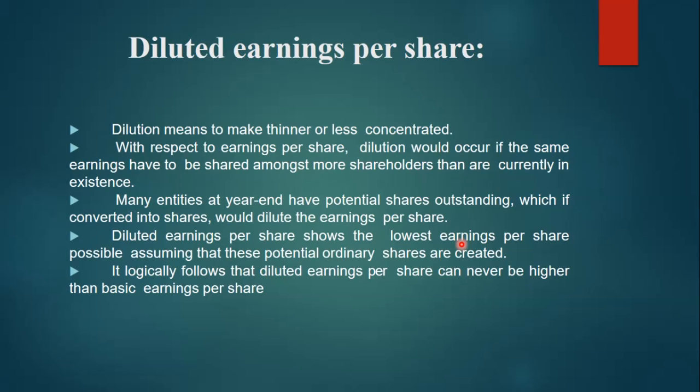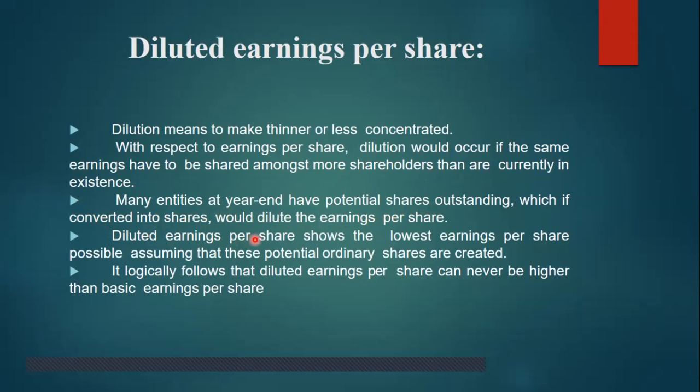Next type is diluted earning per share. Diluted means to make thinner or less concentrated. With respect to earning per share, dilution occurs if the same earning has to be shared amongst more shareholders than are currently in existence. Many entities have potential shares outstanding at year end, which, if converted into shares, would dilute the earnings per share.